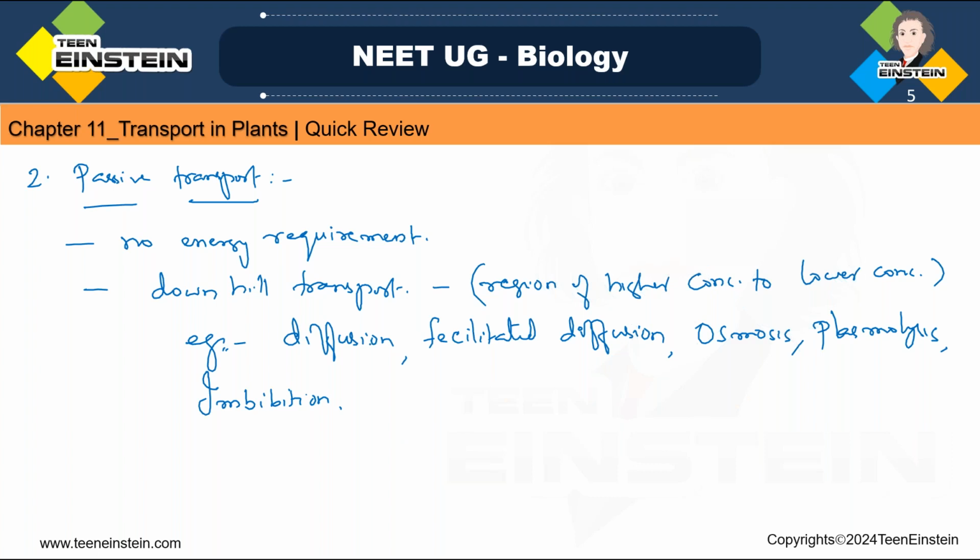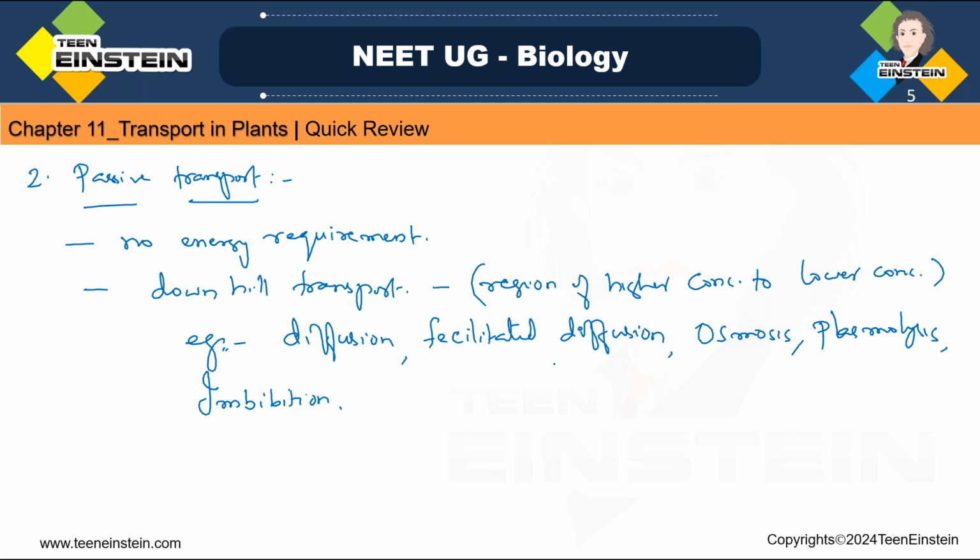So in all these, which are involved, this comes under passive transport. There is no energy requirement, and the process in all these is the downhill transport, from a region of higher concentration to a lower concentrated region. That's how the movement will take place, right?